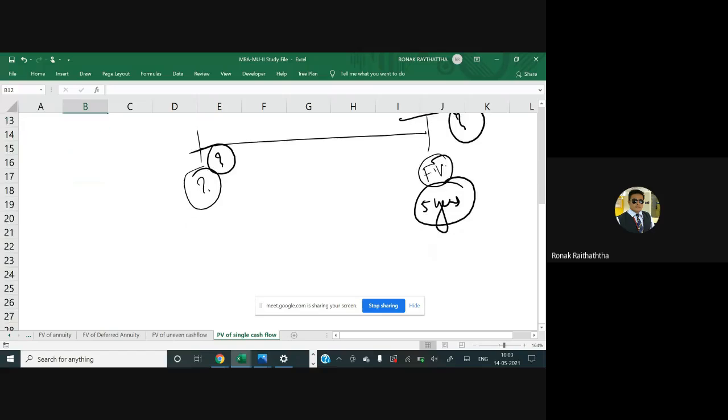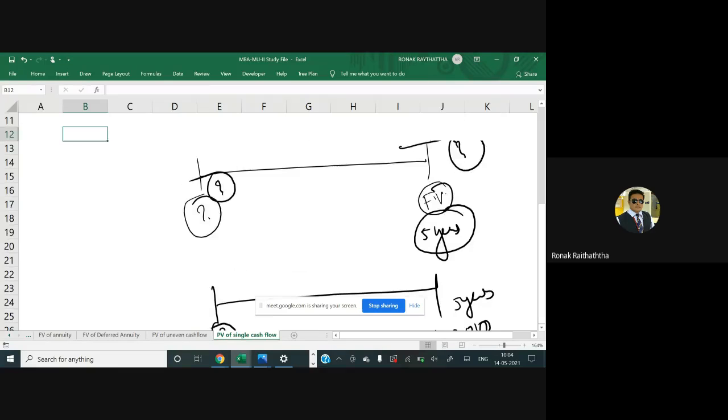Let's take the perspective of the investment. Say you are about to get 1 lakh rupees, or you require 1 lakh rupees after 5 years. Then what amount should you invest now? In both of these questions, the same formula is going to be applied, but one is from the perspective of the loan, another one is the perspective of the investment. So do not get confused with this terminology of investment or loan. Just check whether it is annuity, single cash flow, or differential cash flow, and apply the formula straight away, whatever the formula is applicable. Let's move to the first question.